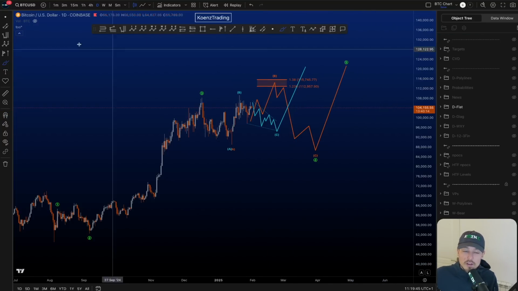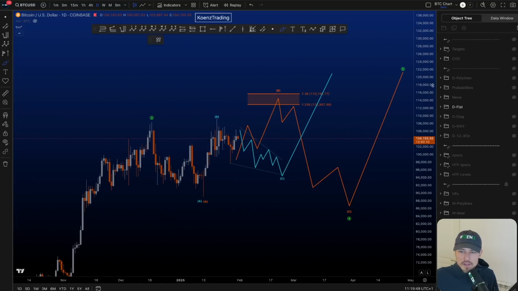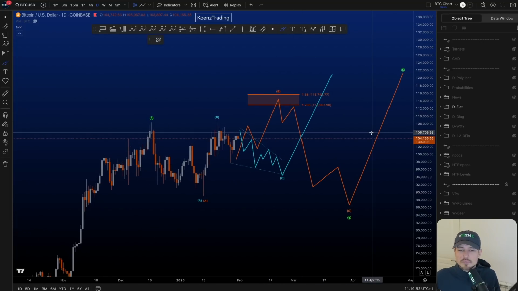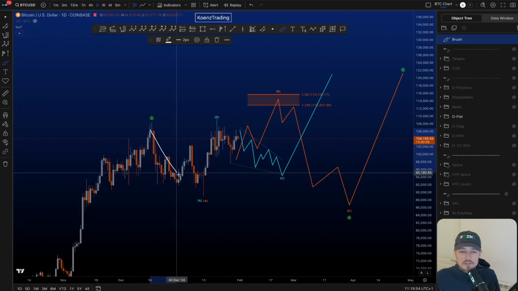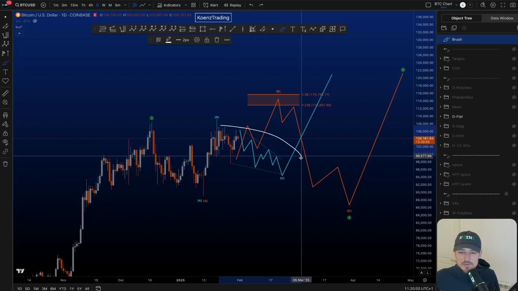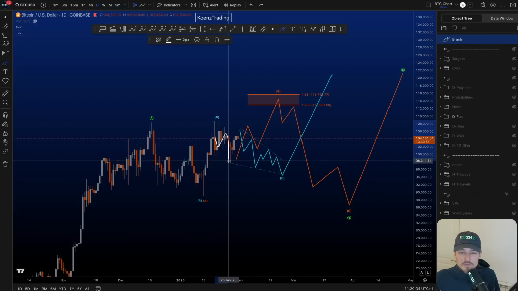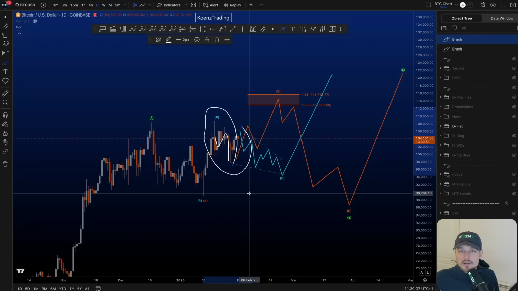So we have a lot of time still. Now in this scenario, we then have a blue and an orange count. The blue count is a regular flat structure, 3 wave in A, 3 wave in B, so we count this now as a 3 waver, and then you have a wave C. This wave C is counted as a diagonal because this move down has a higher probability to be a 3-wave